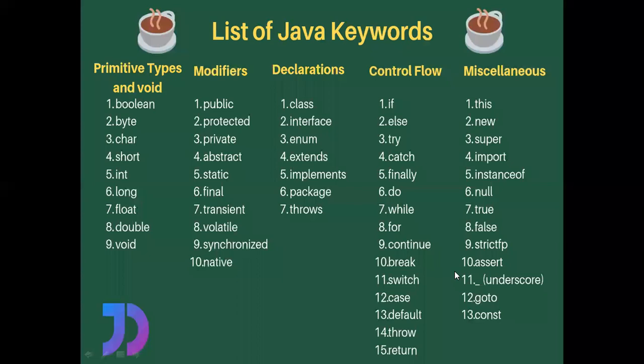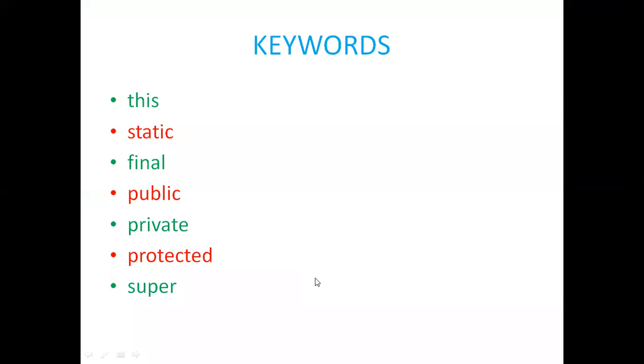So let us see some of the important keywords in Java programming language one by one. So let us see what is this keyword and what are the uses of this keyword in Java programming language, how the program will behave when we write this keyword, and how the program will behave when we don't write this keyword in Java, right? So I'm going to explain in detail about these 6 or 7 keywords. Later, after these 7 keywords, I will explain the remaining keywords in the next classes, right? So let us start the things with this keyword.